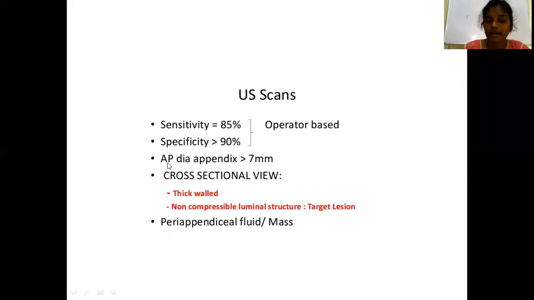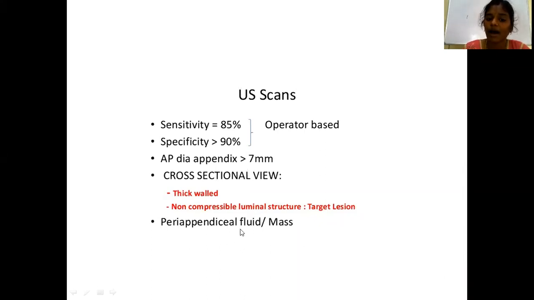The anteroposterior diameter will be more than 7 mm, and it will be thick walled, non-compressible and aperistaltic. There will be no peristalsis. So the features of the appendix in case of appendicitis in ultrasound are: the diameter will be more than 7 mm, and it will be thick walled, non-compressible and aperistaltic.